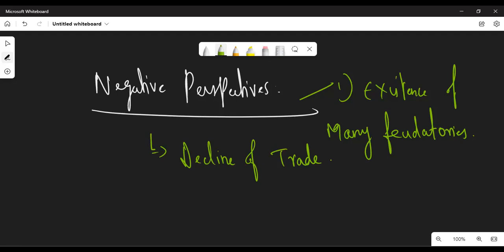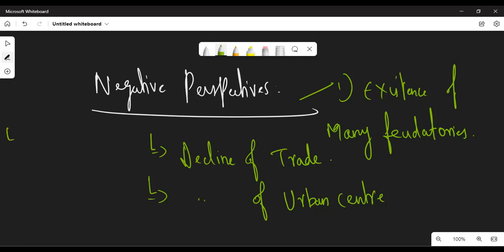This clearly indicates that trade in the Gupta period was in a declining state. And the third thing is decline of urban centers. You can notice only a few urban centers in the Gupta period.